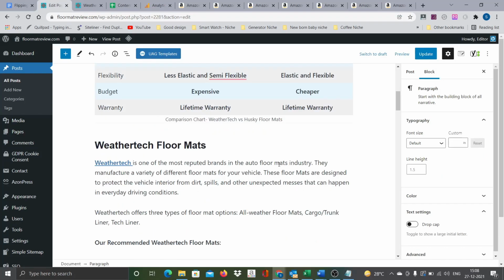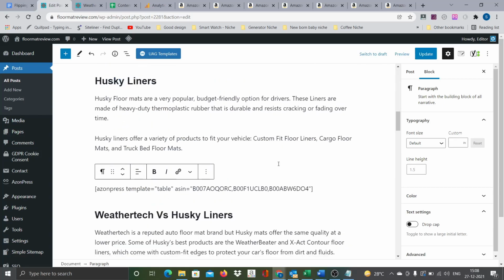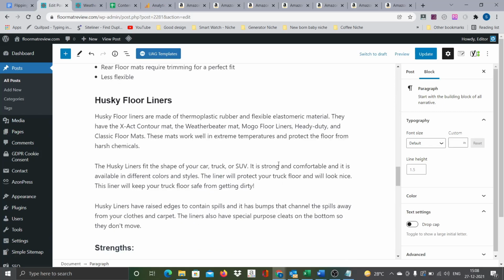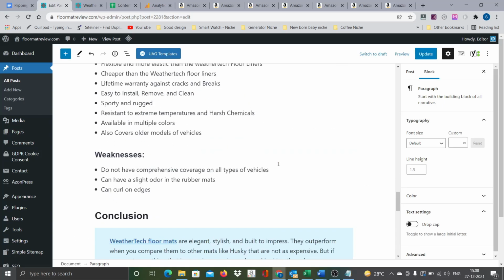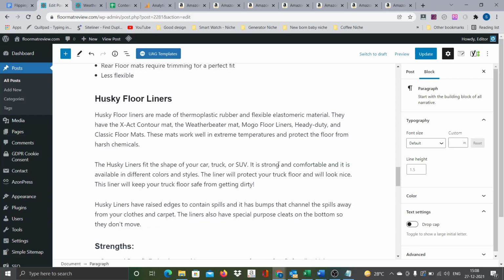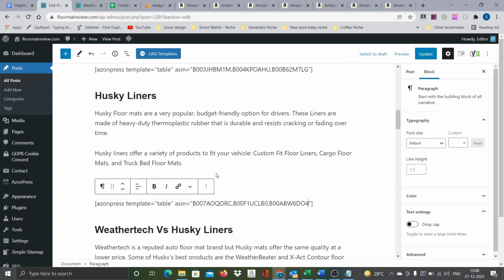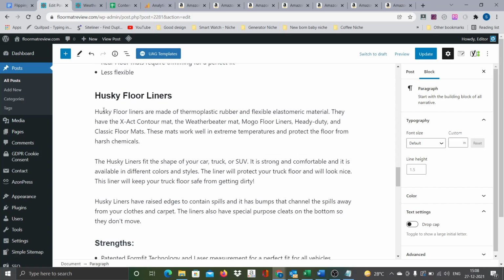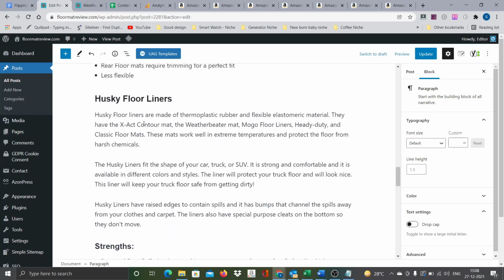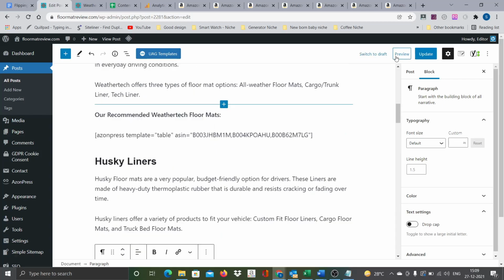I think for this post, this is not a lengthy post. This is only 1300 words, and also there are a few tables. Beyond this, if you add more links, it may look a little overcrowded, but we will see at a later point of time. If you want to add some more, we can always add it. For now, I think we can go with this. Probably down the line, we can also add some Husky floor liners links here, but for now we'll live with this. So let me see how it looks.